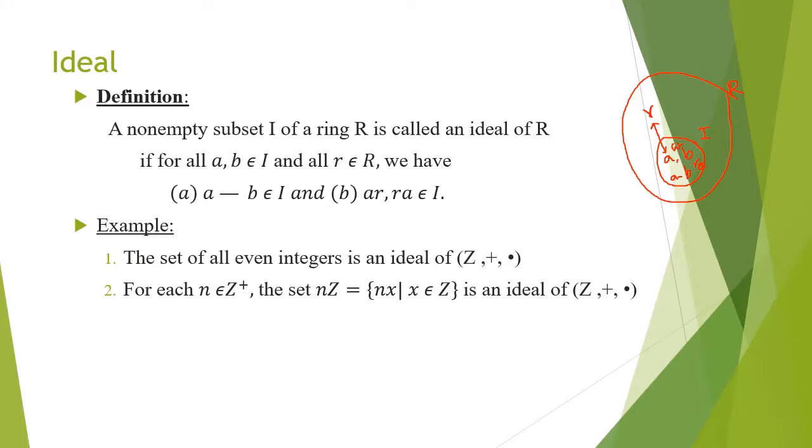Example, the set of all even integers is an ideal of Z, plus, dot. As we have seen already, the set of all even integers is a subring of Z. Also, the set of all even integers is an ideal of Z. I'll explain in the diagram.